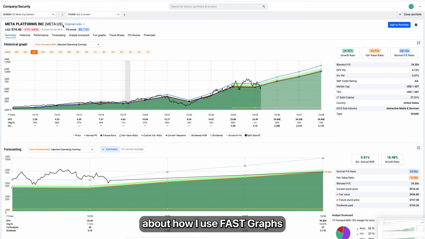Today I want to talk to you about how I use FASTGraphs to analyze stocks and figure out if they're overvalued or undervalued in literally about 10 seconds. And what this did was help me invest in Meta Platforms in 2022 when it was at basically all-time lows. And what I love about FASTGraphs, and why I've been a paying user for a lot of years, is because it does what no other investing platform that I know of does.